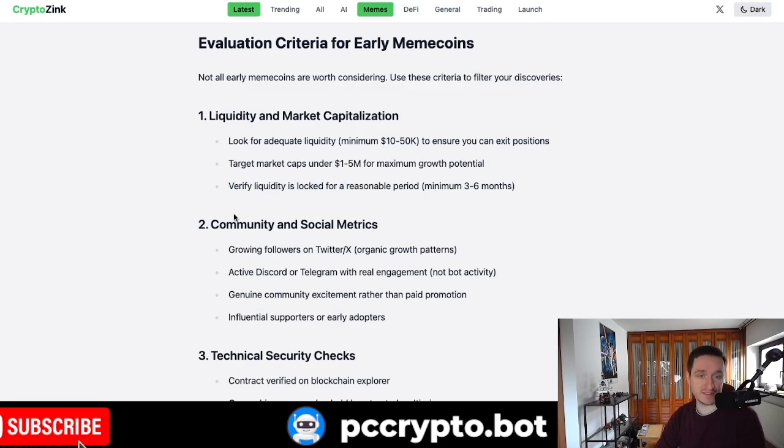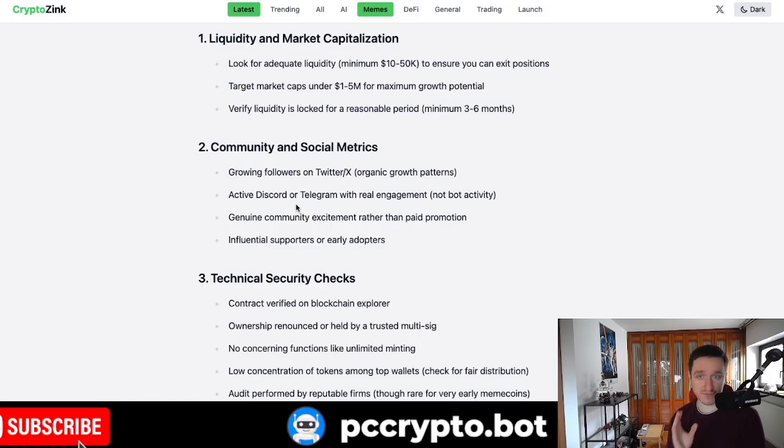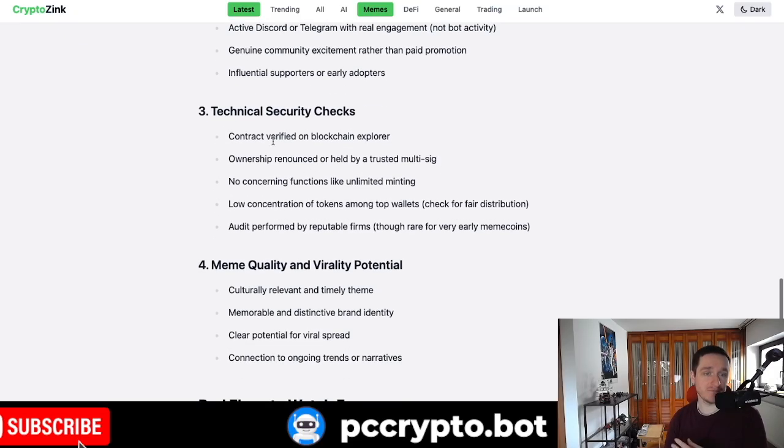Also verify liquidity is locked. That's automatic when you have a coin from pump.fun, so you don't have to worry about that. For other chains, other ways to create a token, that's not always a guarantee. So that's why you have to remember it here. Now, community social metrics, that's the most important stuff. You have to remember that how a token is talked about, how much attention it generates, that's the crucial thing here. Technical security checks don't really go here if you go with pump.fun. That might be the case when it comes to tokens from other chains and not from pump.fun on Solana.